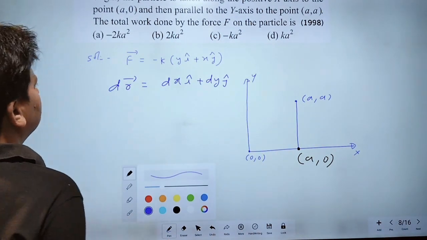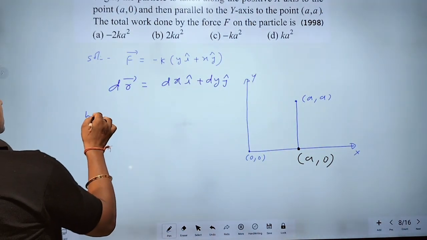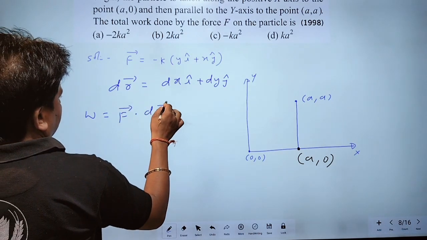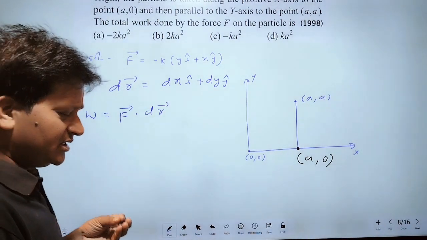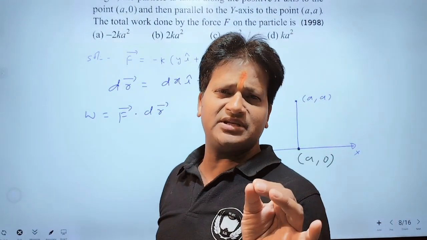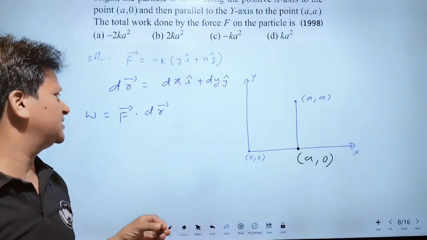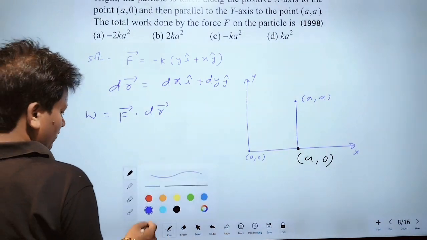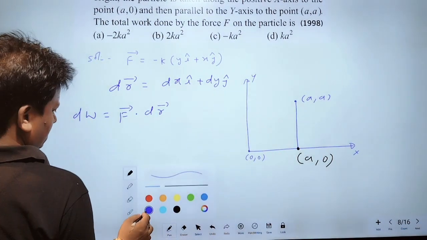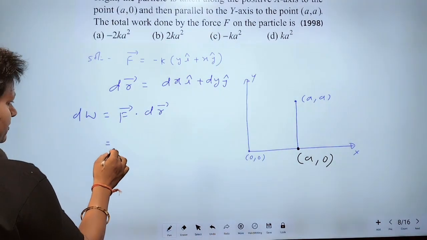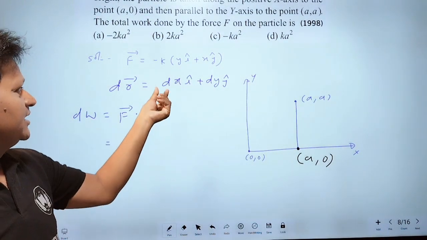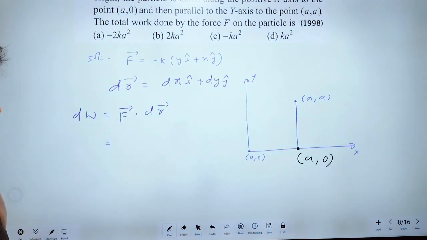Now we know that work done by a force is equal to F dot dr. dr is a very small displacement, an elementary displacement, therefore the work will also be small.